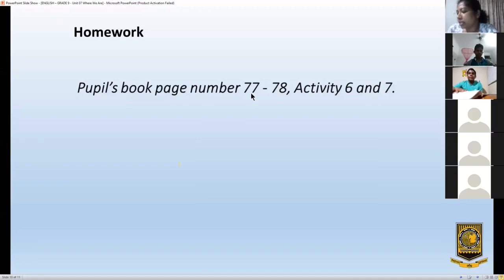So children, this is a nice activity you can do. Imagine that you are going to be elected as the president. What are you going to do? You can use active voice sentences. I will do this. But now you are in grade 9. You have to use passive voice too. You can say schools will be open at 8 o'clock and will be closed at, will be, right? Use passive voice.